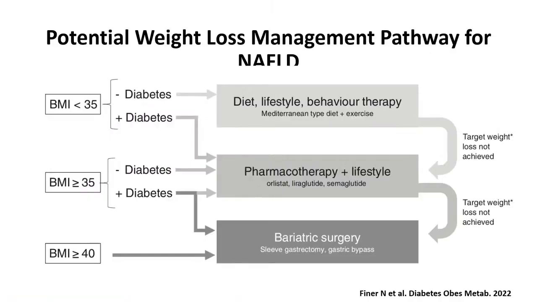So this is an algorithm for how you can incorporate these anti-obesity medicines in the management of NAFLD. If you have someone with NAFLD, BMI less than 35, without diabetes, okay, fine, start with lifestyle modifications. If you're not succeeding, you can add medicine. But if you have someone with a BMI above 35, or if they have type 2 diabetes, we need to think about incorporating these anti-obesity medicines early on so we can achieve that desired threshold of weight loss. And then if you do this in conjunction with lifestyle and you are not succeeding, then maybe it's time to talk about bariatric surgery or even some of the endobariatric procedures that Jorn mentioned yesterday.